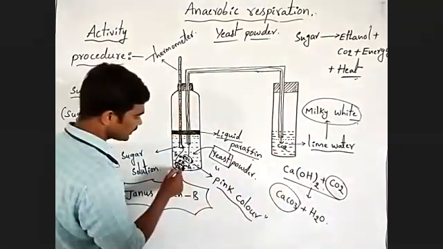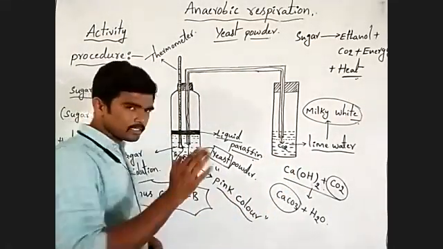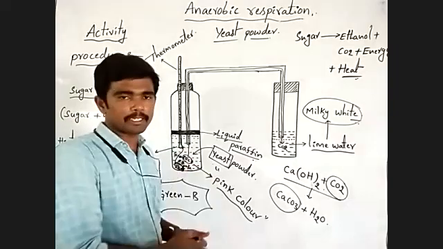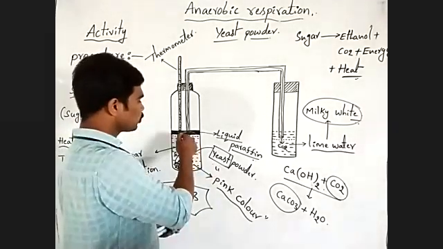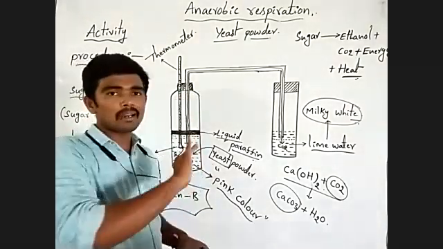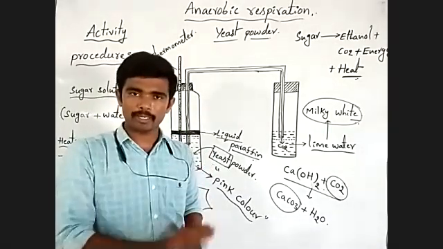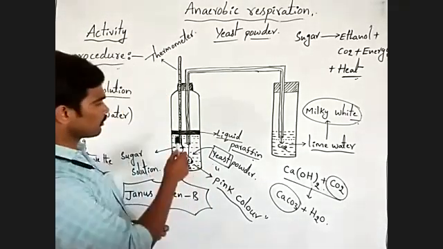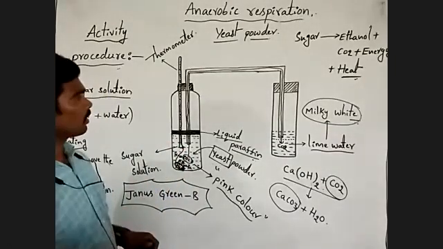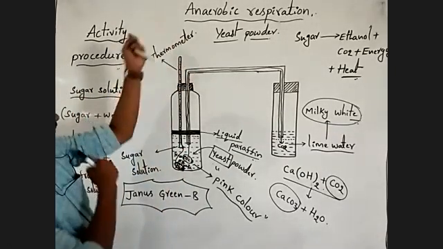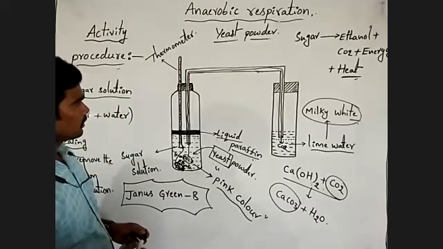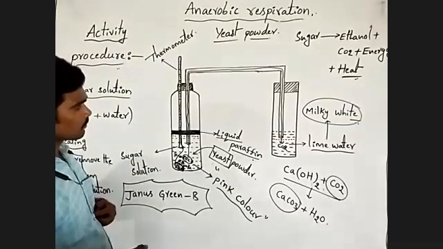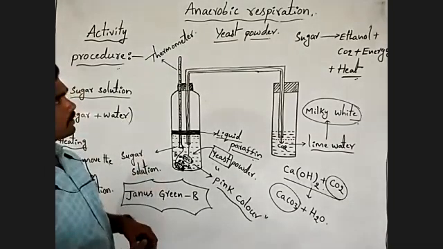Next, if heat is not produced in anaerobic respiration, mercury levels are not increased in the thermometer. Okay, are you understanding? Observe carefully. This is an important activity.